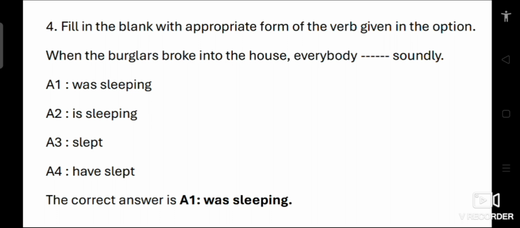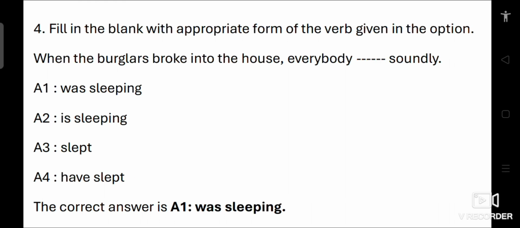Is sleeping is present tense and doesn't fit because the event happened in the past. Slept is simple past, but it suggests a completed action, not something ongoing when the burglars broke in. Have slept is present perfect, which is not suitable for this past context. So the correct answer is option 1, was sleeping.